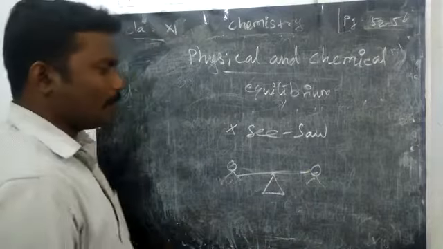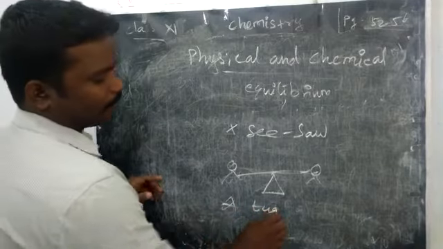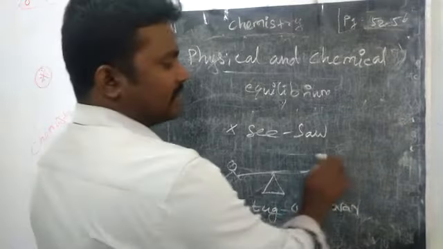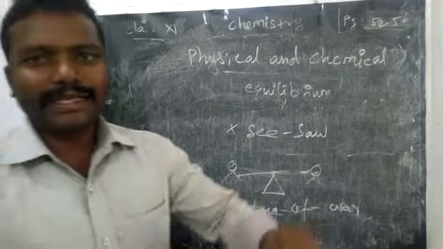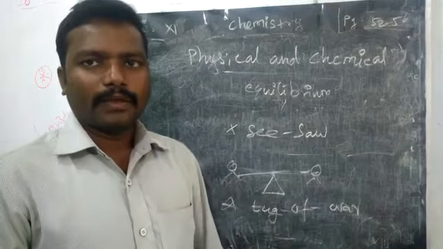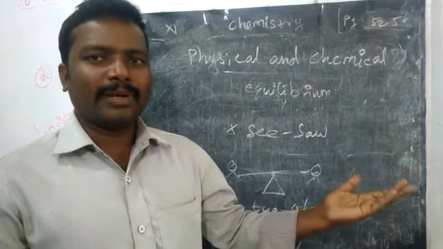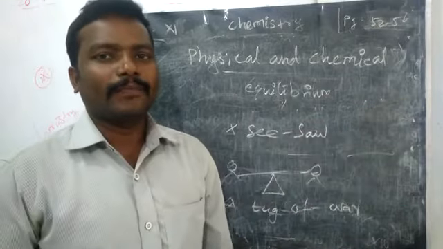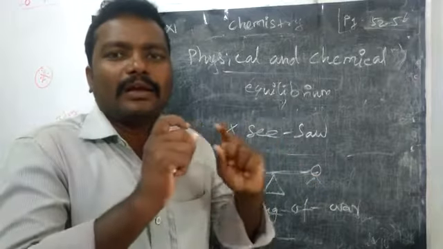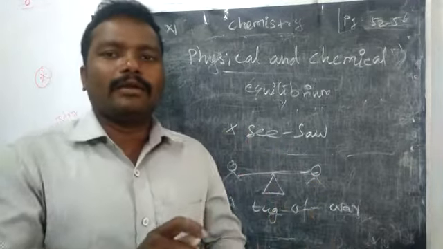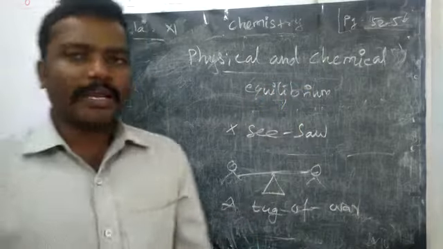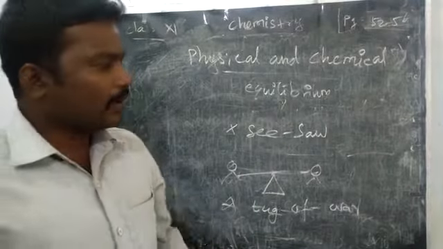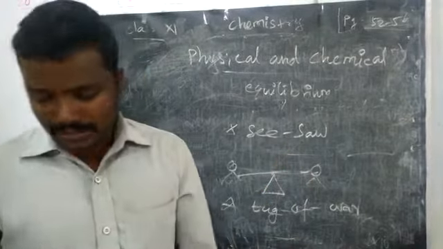Another one, tug of war. What is tug of war? In Tamil we say Kairil. In that game we can understand that the number of people on both sides may differ, but they give equal force on both sides. The center part of the thread does not move anywhere. That is also an example of equilibrium. Finally, we are going to understand what an equilibrium reaction is.